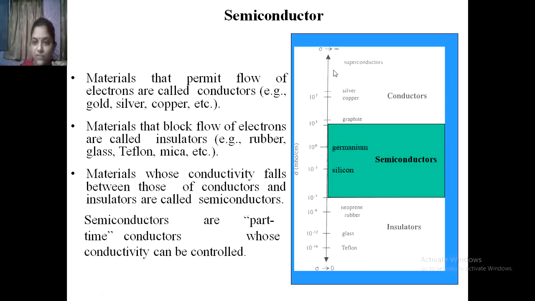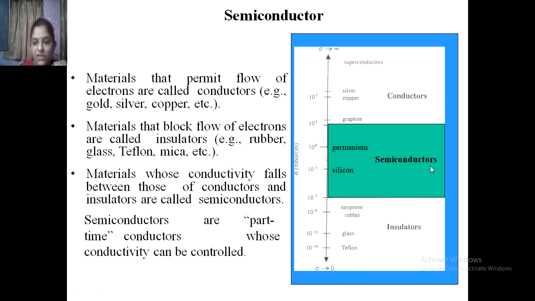Here we have shared examples of the materials. For insulators, Teflon, glass, and neoprene rubber are used. Insulators are used for electronic device protection, or for separation between two electronic devices.